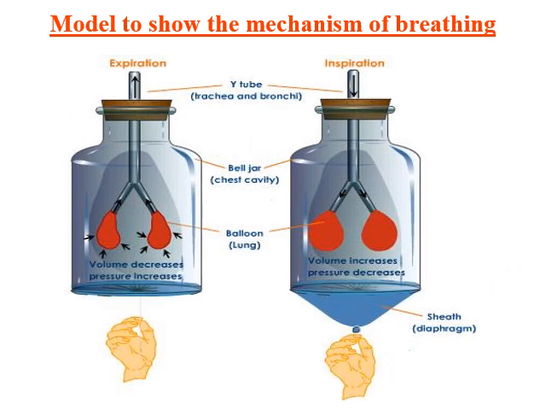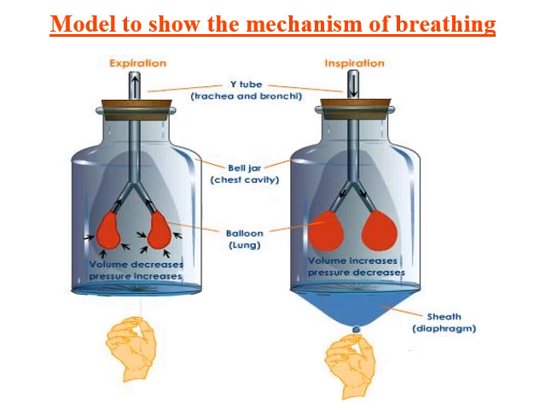Now this is a model to show the mechanism of breathing. A white tube is taken. Let us consider the white tube as trachea and bronchi. During expiration or exhalation, or breathing out of air rich in carbon dioxide, what happens? Volume decreases inside the lungs. A balloon is considered as the lung. A bell jar you can consider as the chest cavity.